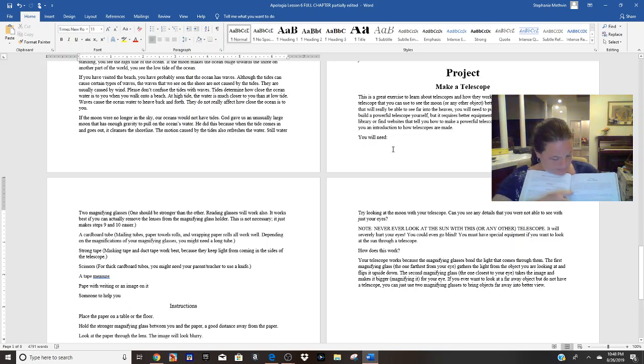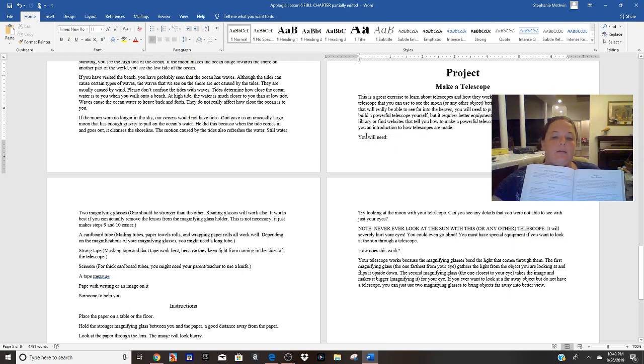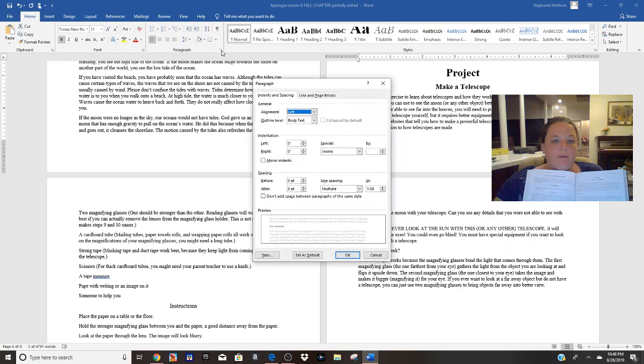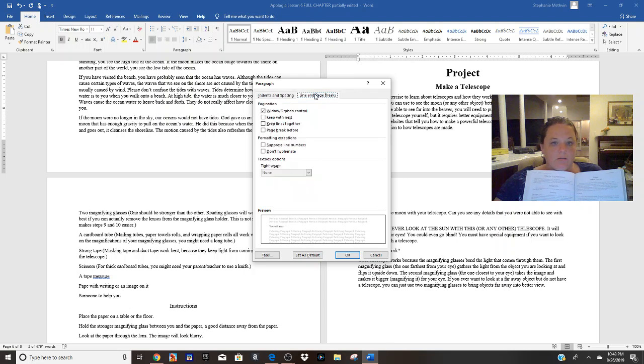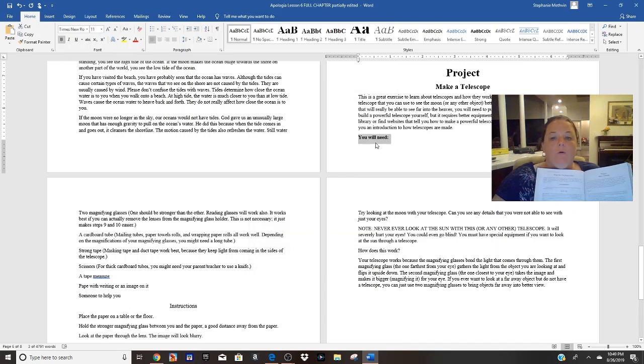You will need, let's bold, you will need, and also on paragraph, let me see here. Let's click this that says keep with next. What that means is I want that to not be separated from the contents beneath it. Because right now, let me undo this for you. Right now it says you will need at the very bottom of a page, and then the list is way on the other page. That doesn't look right.